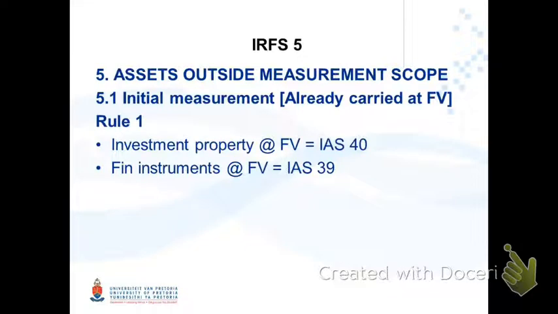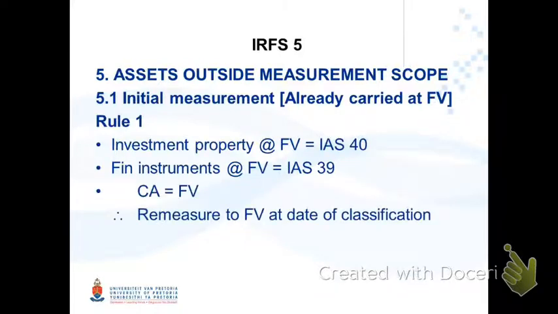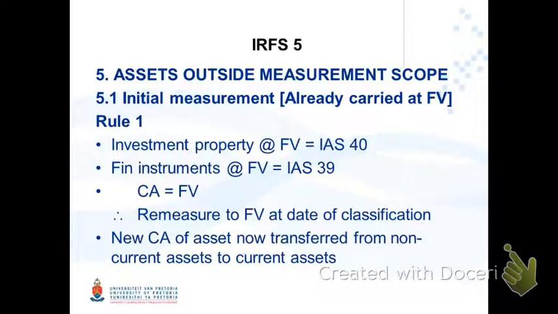The asset was carried at fair value either in terms of investment property or in terms of something like financial instruments. So therefore our measurement will have to be the carrying amount will be the fair value at date of reclassification. So the measurement to fair value at the date of reclassification will be compared to the fair value at the beginning of the year, and the difference is then the adjustment to that asset. Then after you made the adjustment to the new fair value, the new carrying amount of the asset will be transferred from the non-current assets to the current assets.